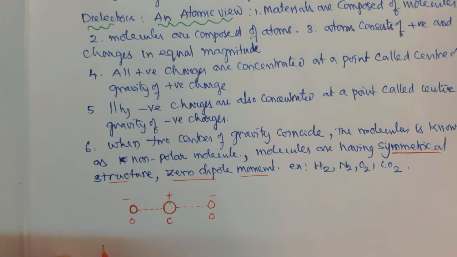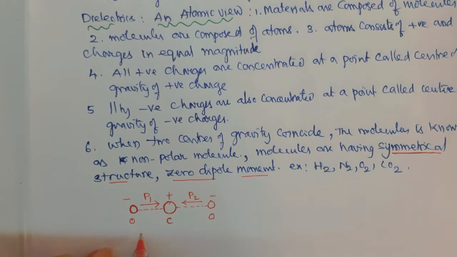And what is an electric dipole moment? It is a vector. This is the direction of the electric dipole moment, say P1, and this is the electric dipole moment P2.